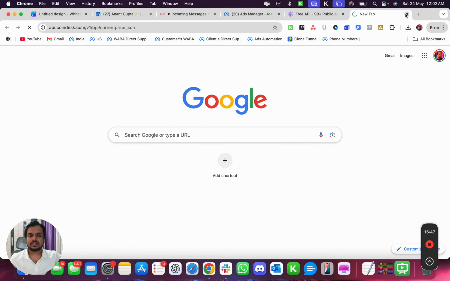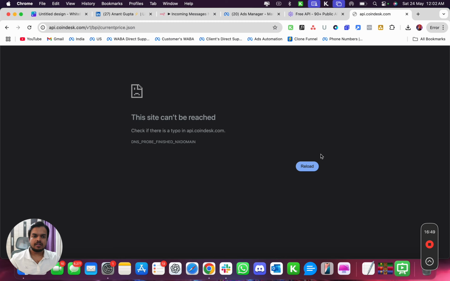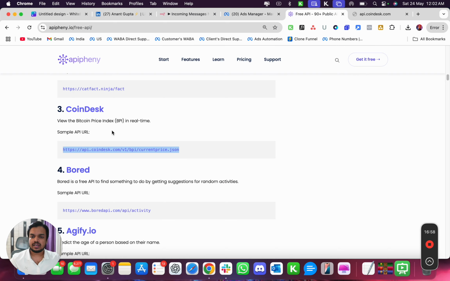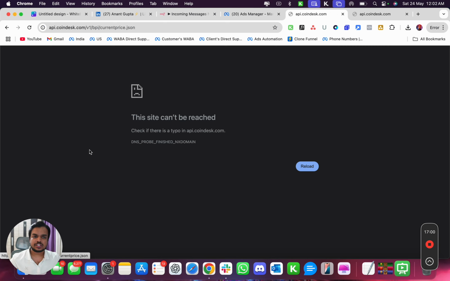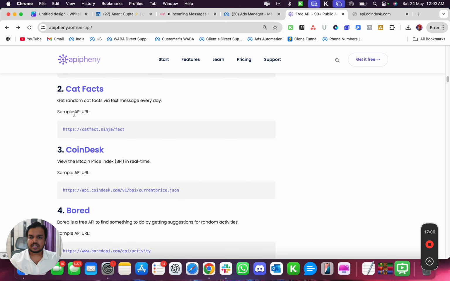You just paste that URL and okay, so the reason why it did not work is because it's not a GET request, right? I tried making an API call, I just clicked on it, and you see it does not give me information because it's not a GET request. So I'm going to try some other API call which exactly is a GET request.